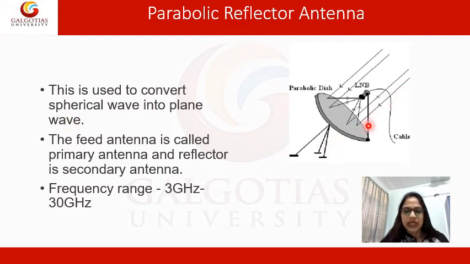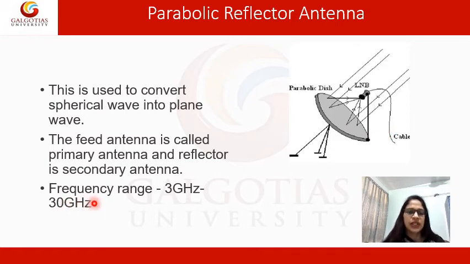The electromagnetic wave incident on a parabola comes from a feed antenna. The feed antenna is called the primary antenna and the reflector antenna is called the secondary antenna. It means the electromagnetic wave incident on the parabolic dish is from our feed antenna, also known as the primary antenna. And the signal which it reflects back is from the secondary antenna, the reflector antenna.